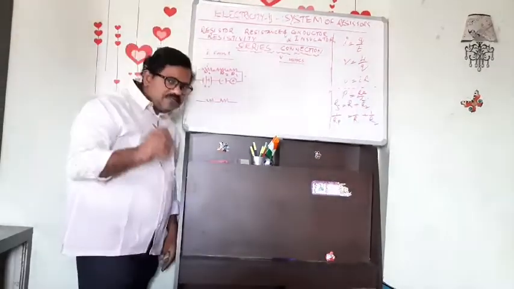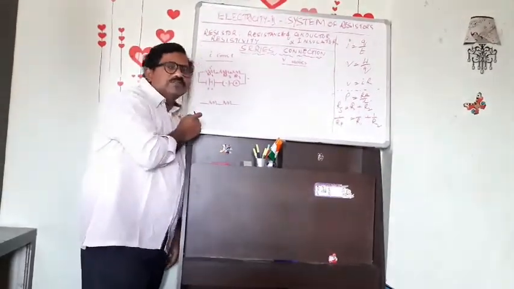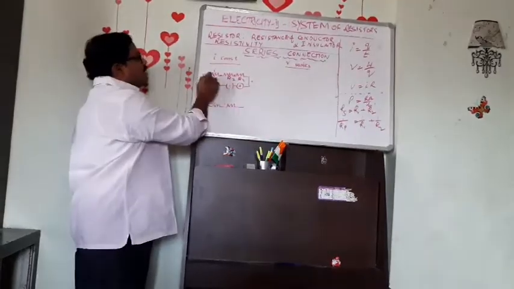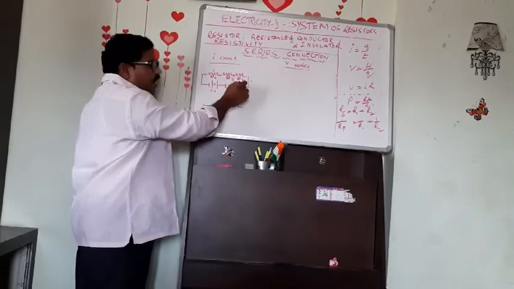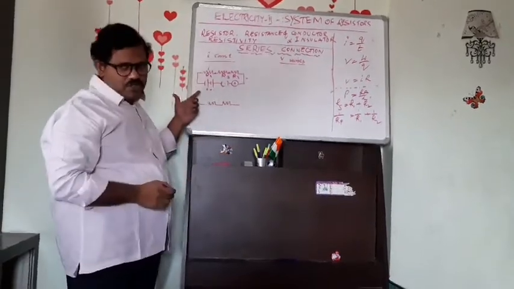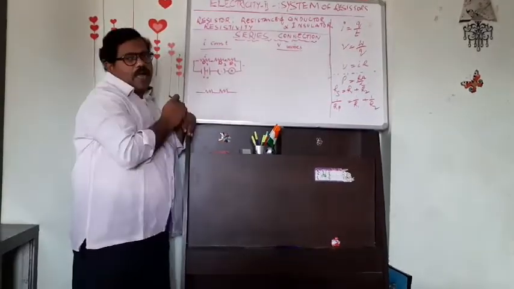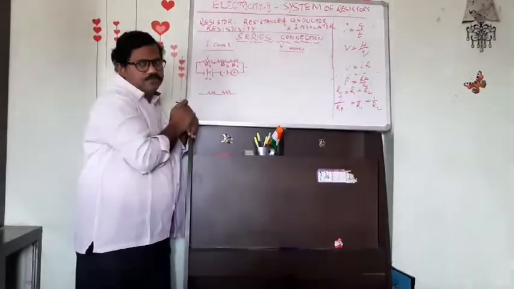As you know, what is the function of an ammeter? It gives the current passing through the circuit. So for the different positions of the ammeter in the same circuit, we get the same reading in the ammeter every time.